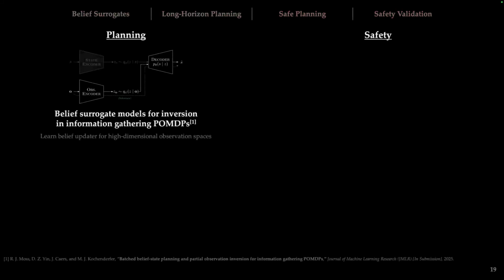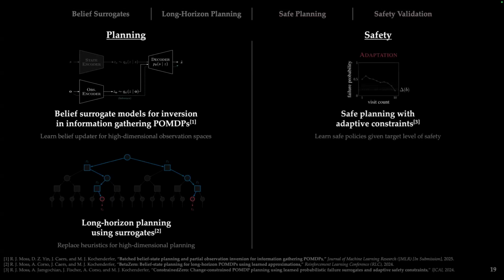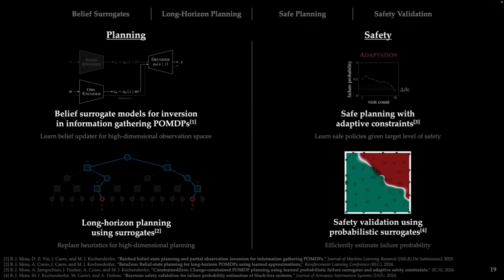So for planning, I'll introduce a belief updater that we can learn for high-dimensional observation spaces. And then I'll introduce a general algorithm for solving long-horizon, high-dimensional POMDP planning problems. And then I'll extend that work to the safe planning domain, where we can learn safe policies given some target level of safety. And then lastly, once we're given a safe policy, we want to estimate the probability of failure for that policy. And so I'll introduce an algorithm that uses probabilistic surrogate models to efficiently estimate that probability of failure.